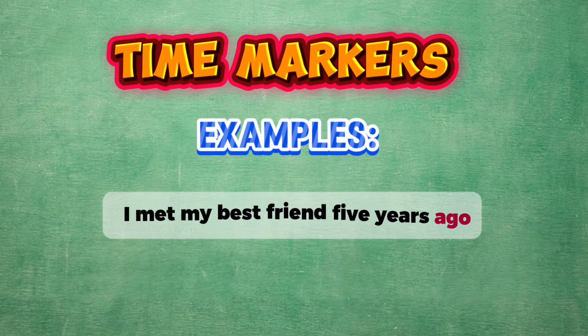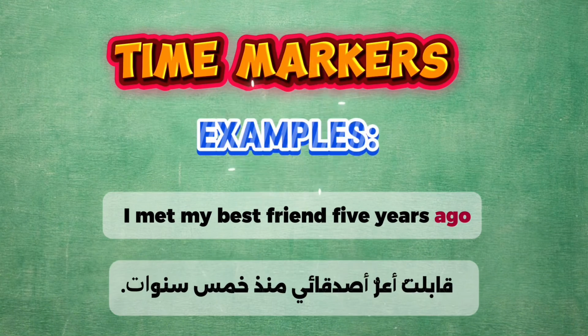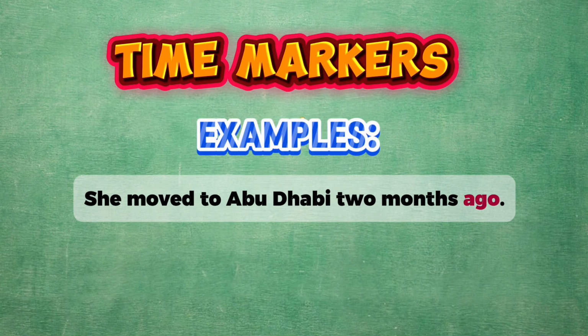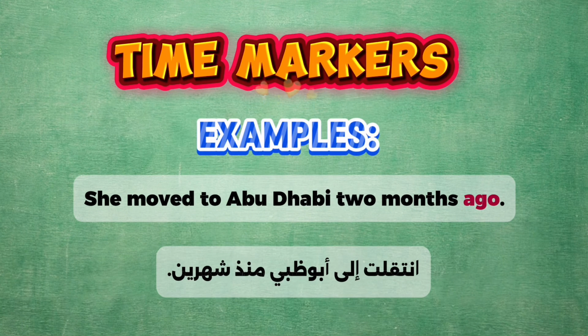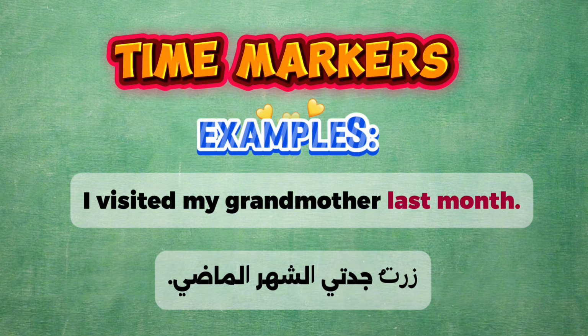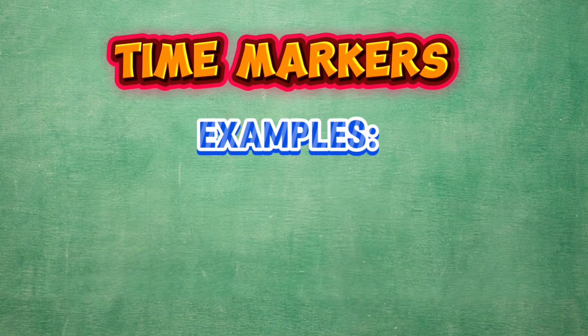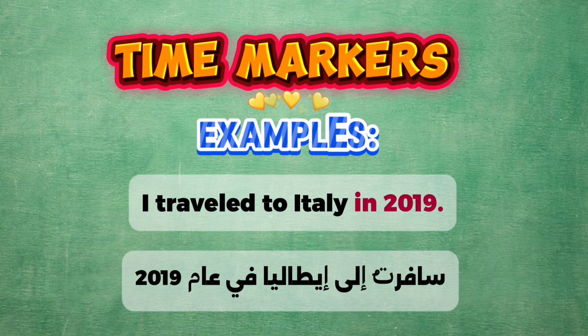Let's look at some examples. I met my best friend 5 years ago. She moved to Abu Dhabi 2 months ago. I visited my grandmother last month. I traveled to Italy in 2019.